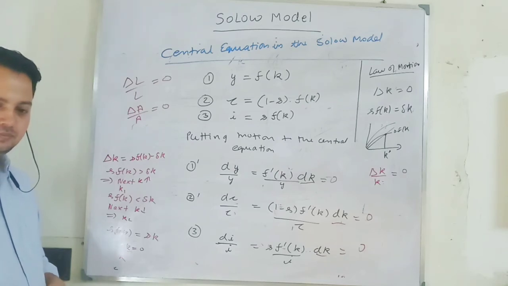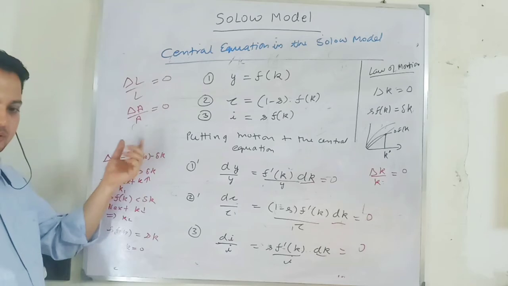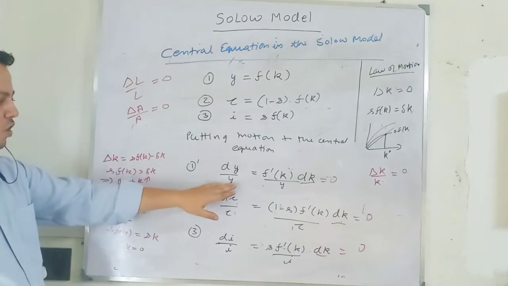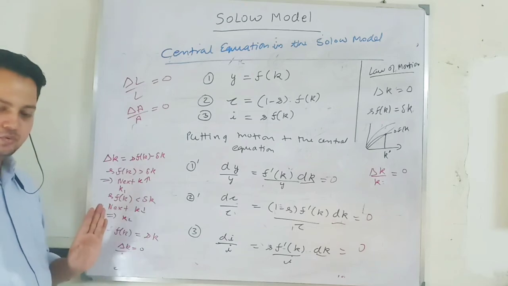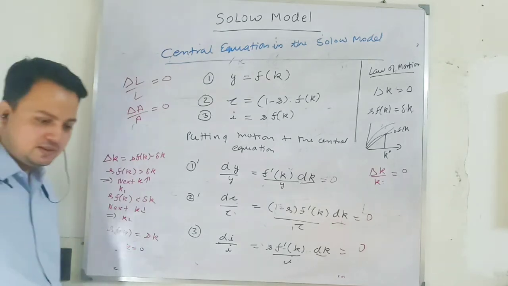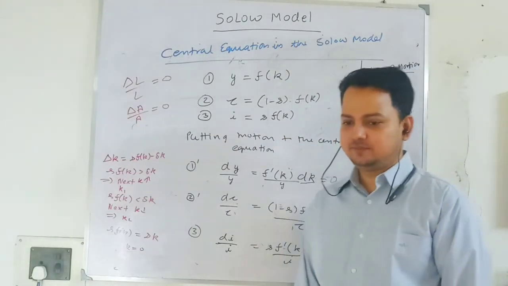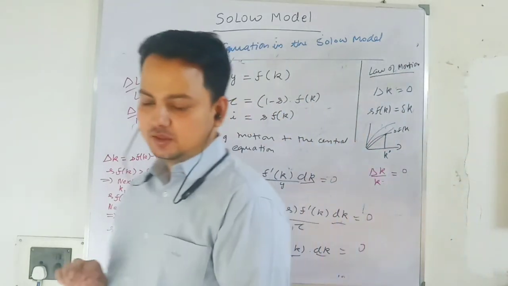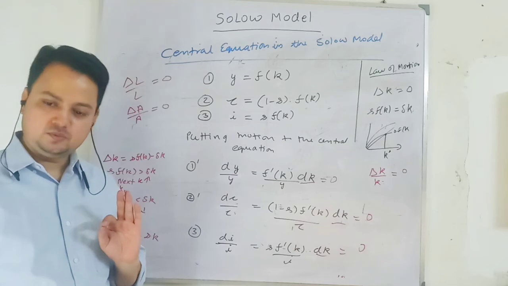Is that clear, everyone? This statement is clear. At steady state, if growth in capital per worker is 0, then growth in output per worker will be 0, growth in consumption per worker will be 0, growth in investment per worker will be 0. Yes or no? So in the Solow model, when there is no technological progress, the growth rate of the endogenous variables at a steady state will be 0.